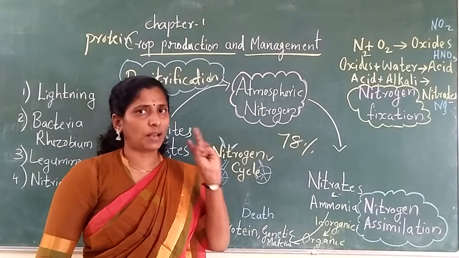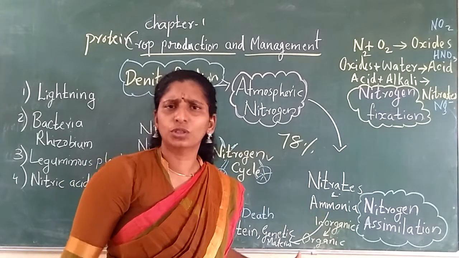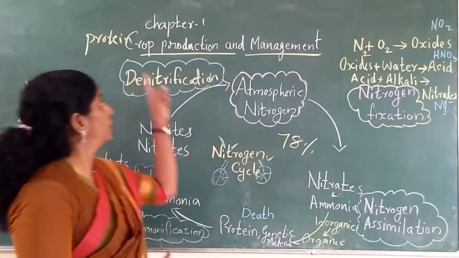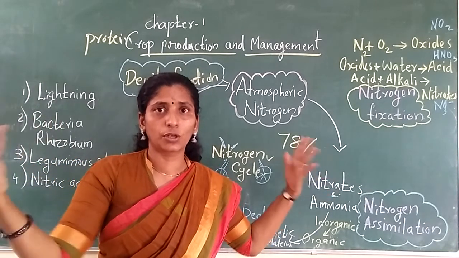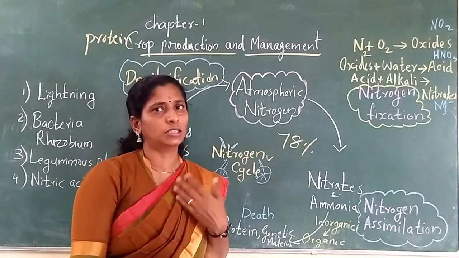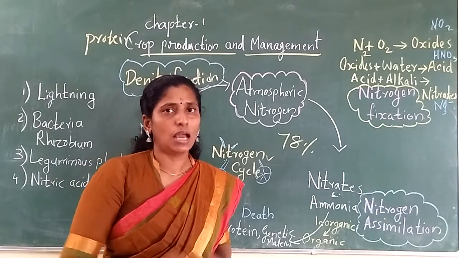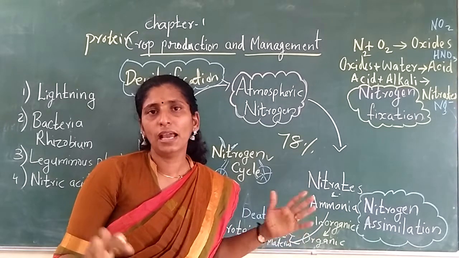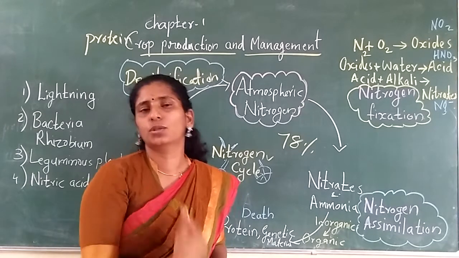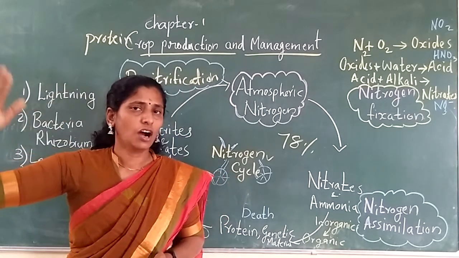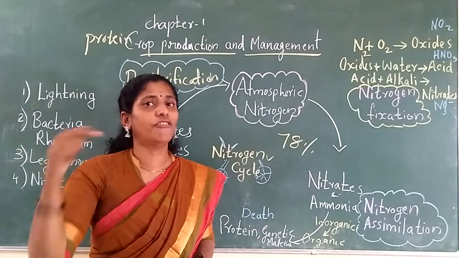So for the synthesis of protein, the green plants need nitrogen. Green plants make carbohydrates and protein. For carbohydrates they don't need nitrogen, but to make protein they need nitrogen. And protein is for growth. If you want to grow, you should eat more and more protein-rich food. The other way, protein is body-building food. So nitrogen is present in your body also. For your growth, you need nitrogen in the form of protein.